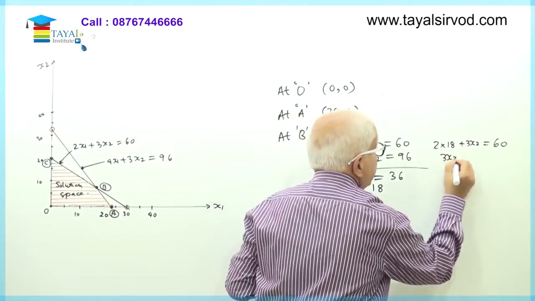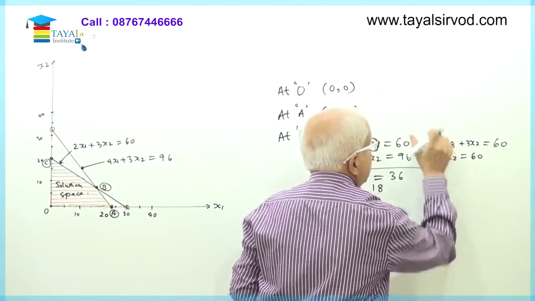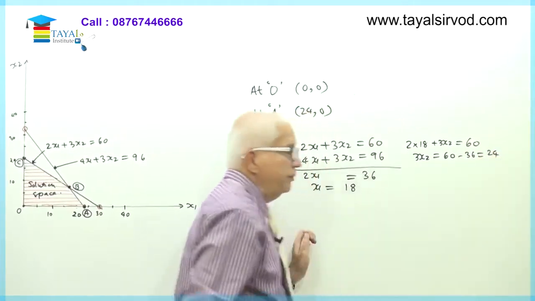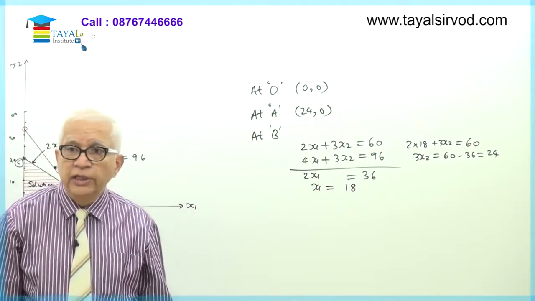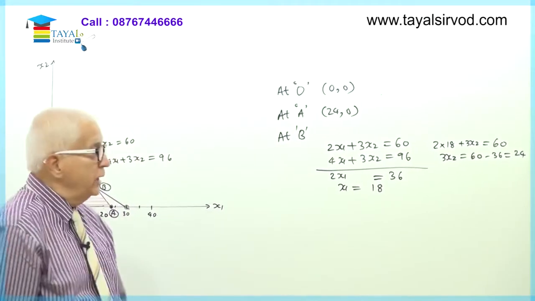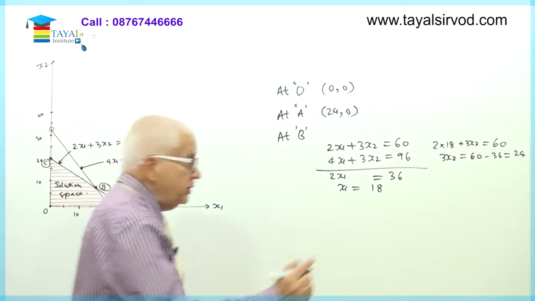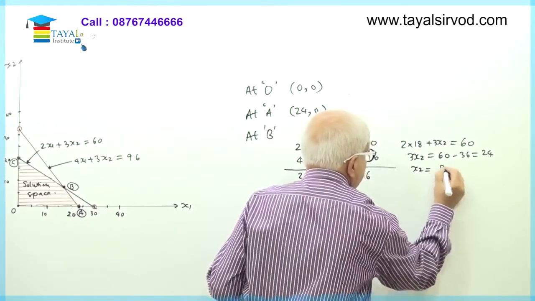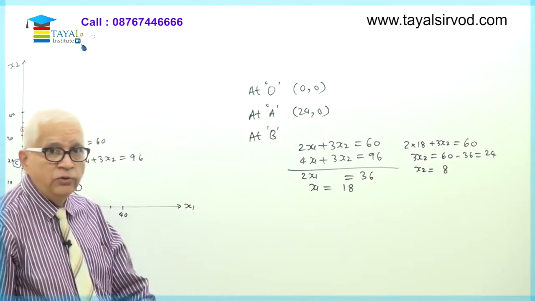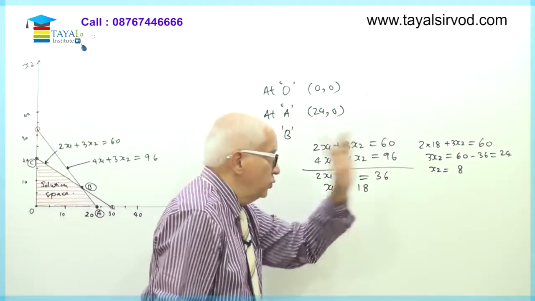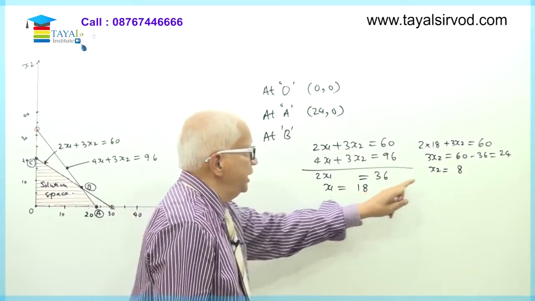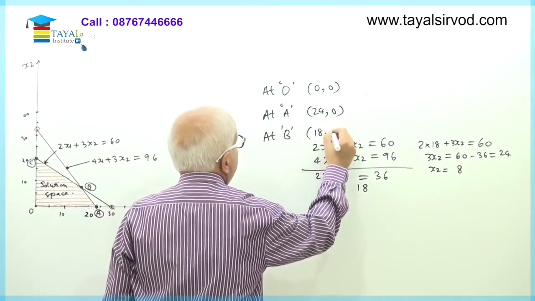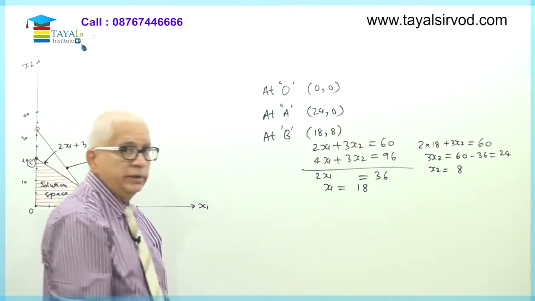Therefore 3x2 is equal to 60 minus 36, or equal to 24, which means x2 is equal to 24 upon 3, that is 8. So I got values of both x1 and x2: x1 is 18, x2 is 8.